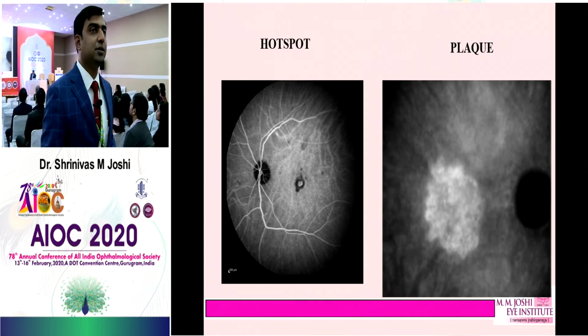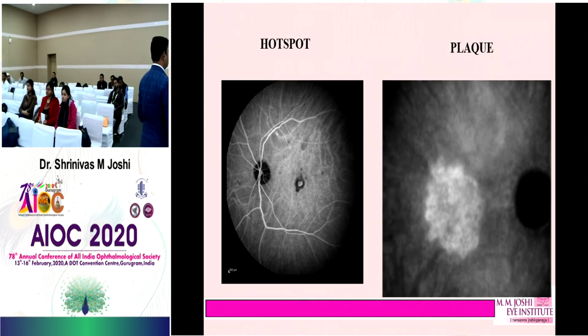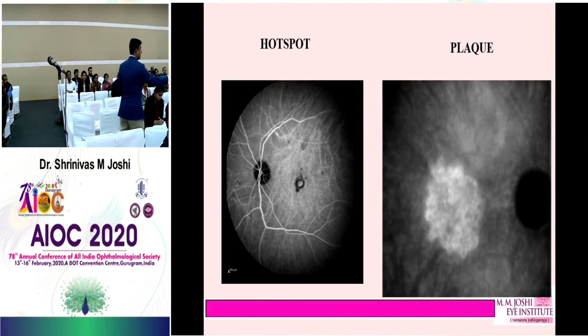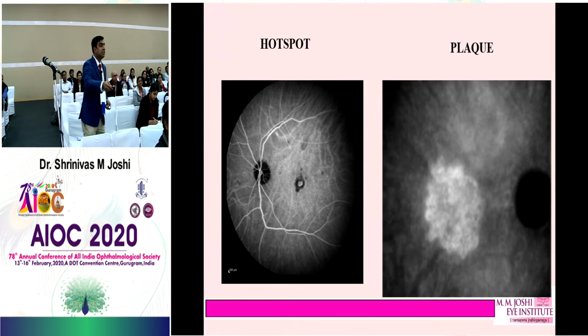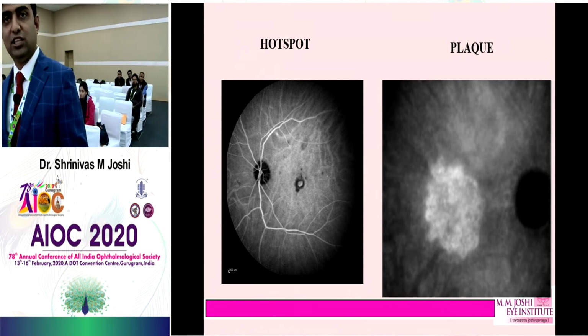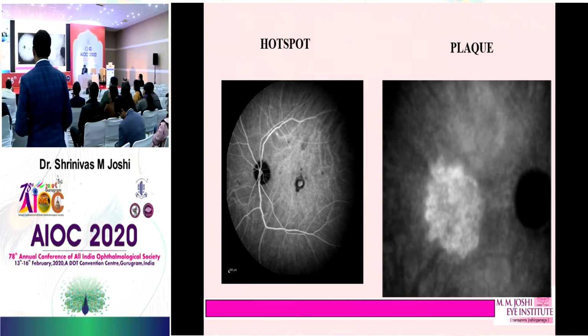Now, what is the hot spot and the plaque? Can anyone describe it? Very common question by the examiners. When do you call it a hot spot? Yes, in case of occult CNVM, when the hyperfluorescence you see is less than 1 disc diameter, it is called a hot spot. If it's more than 1 disc diameter, it is called a plaque.